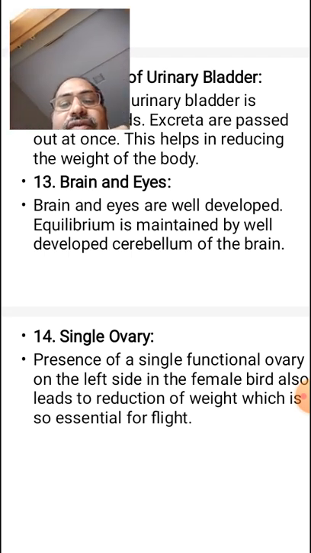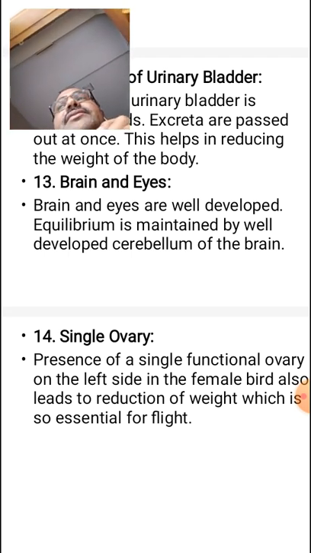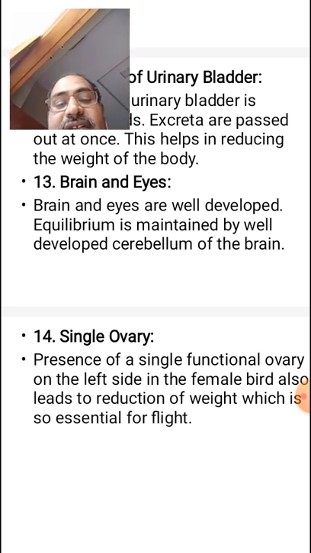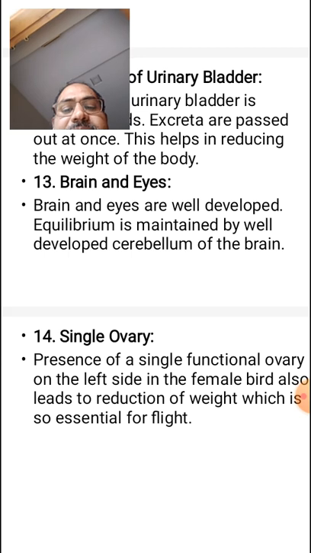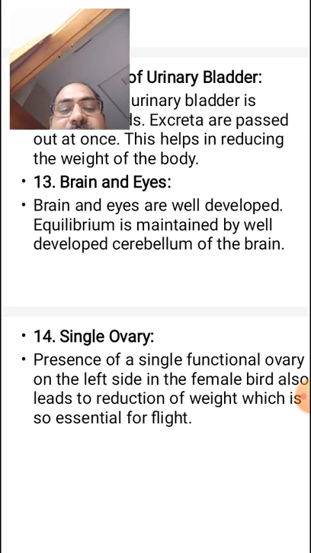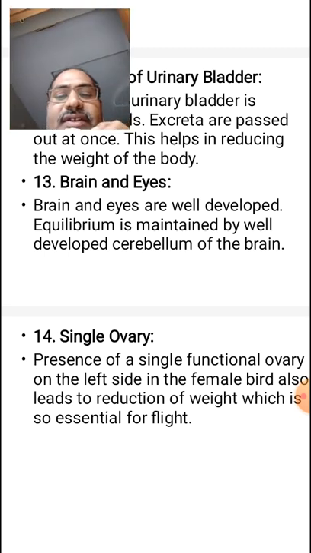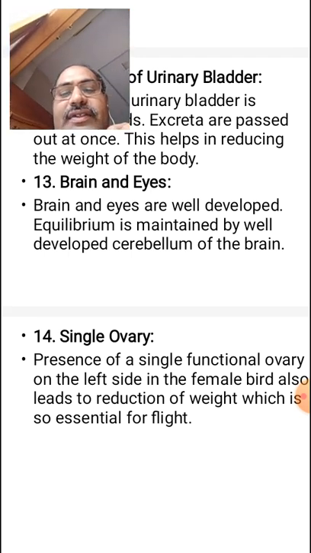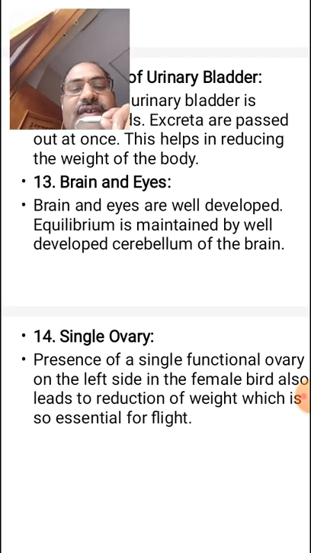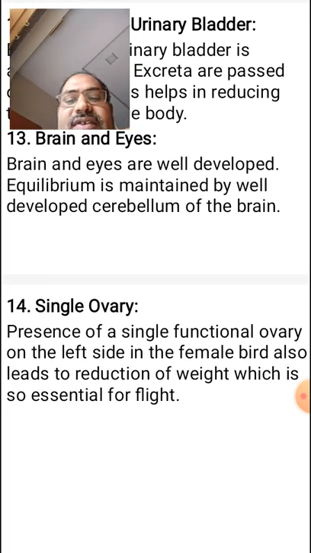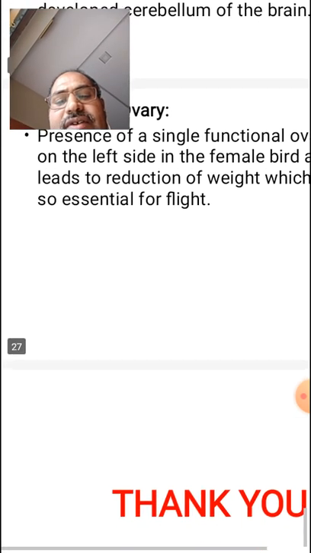In the reproductive system, birds contain only a single ovary and oviduct on the left side, and the right ovary and oviduct are rudimentary, to reduce weight. The presence of a single functional ovary on the left side in the female bird leads to weight reduction, which is essential for flight.